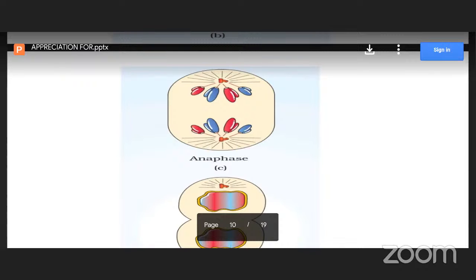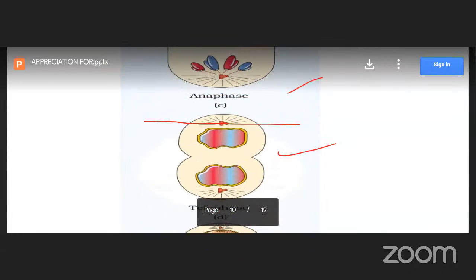Then half of the chromosomes move to one pole and half move to the opposite pole. Due to this movement of the spindle fibers, the kinetochore or centromere breaks into two halves, and then the chromatids move to opposite poles. Here we observe this.